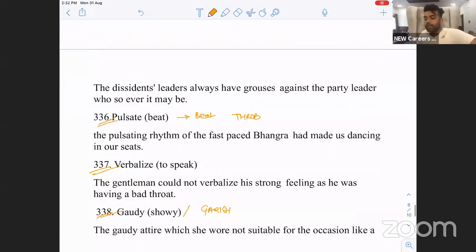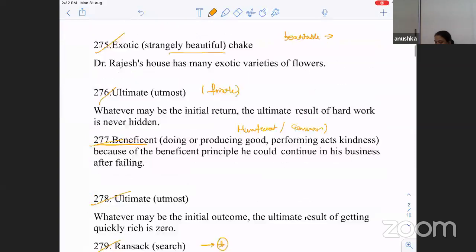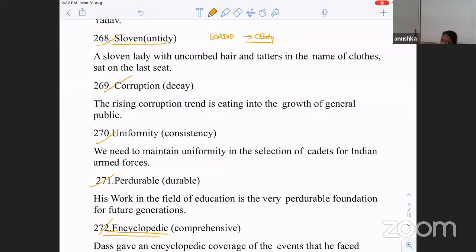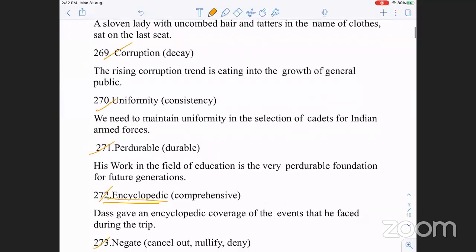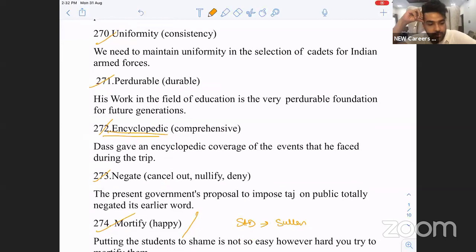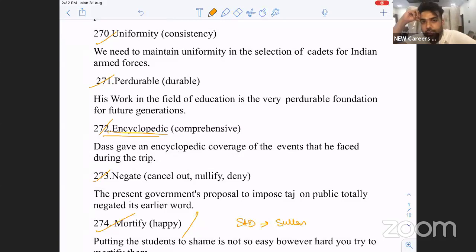Okay, let's revise. Can we revise quickly? Yes, sir. Cartel is for whom? A small group, companies. Sloven, untidy. Corruption, decay in the system. Uniformity, consistency. Consistency in his statement. Yes or no? Yes, sir. Moving ahead.